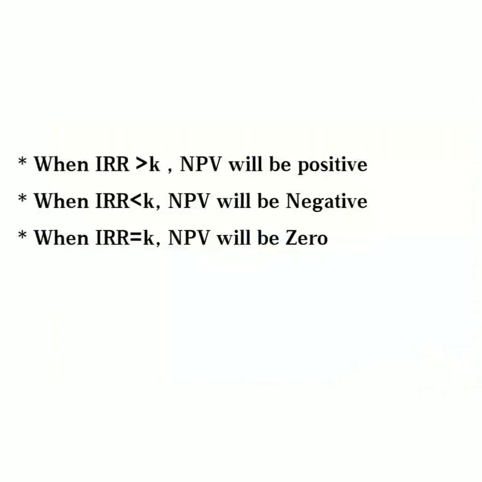So when the internal rate of return is more than the cost of capital, net present value will be positive. When the internal rate of return is less than the cost of capital, the NPV will be negative. When the internal rate of return equals the cost of capital, NPV will be zero.